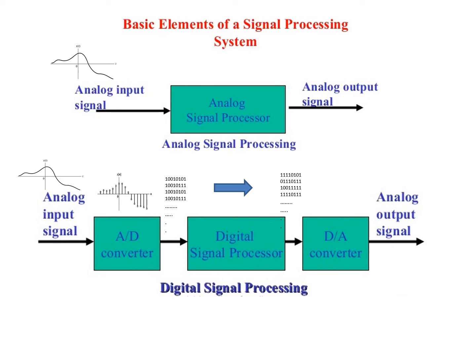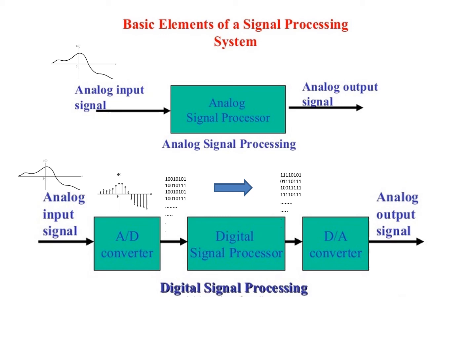If, on the other hand, the signals are discrete, for example, if a system takes a discrete input signal, that is, a sampled version of an analog signal, then produces the discrete processed signal, then the system is said to be a discrete system. A discrete system is defined by a discrete time signal input and discrete time signal output, the processed output. Whereas a digital signal processor is a slightly modified form of a discrete system, in which the signal is digitized.